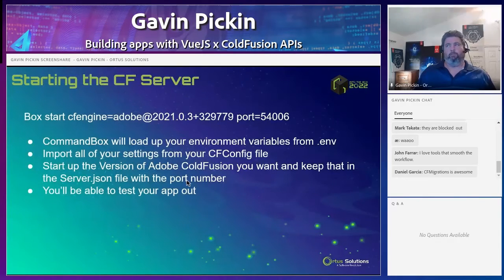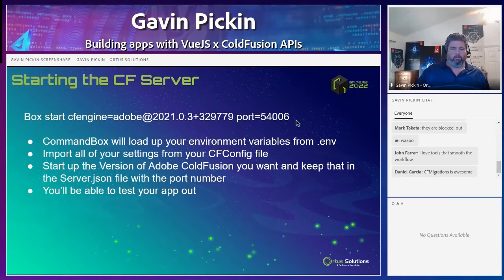And once we're done generating that, we can basically start up our servers. So you could load this into an existing Adobe ColdFusion app server that you have installed on your machine. But today, with the way everything's set up, it's easier to get started using CommandBox. If you do a box start and you tell it cfengine equals adobe@2021, so you tell it the version of Adobe that you want, and then you give it a port.